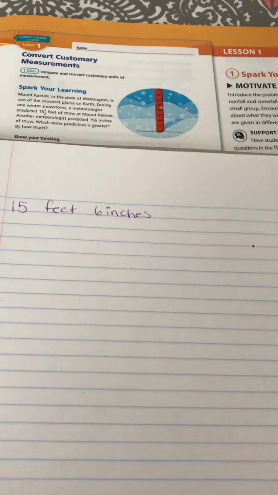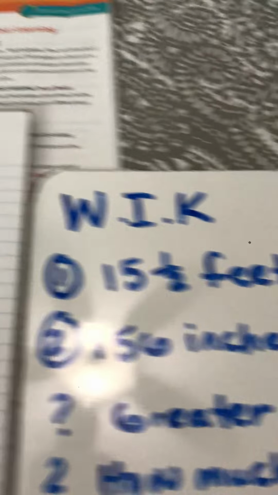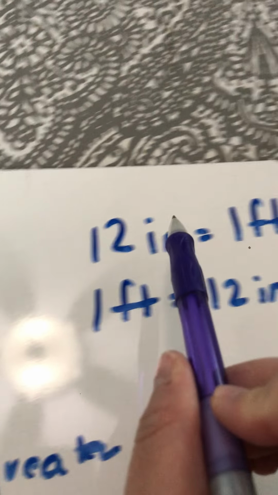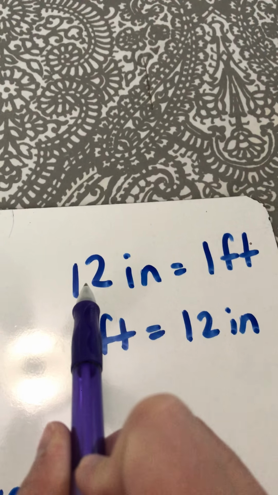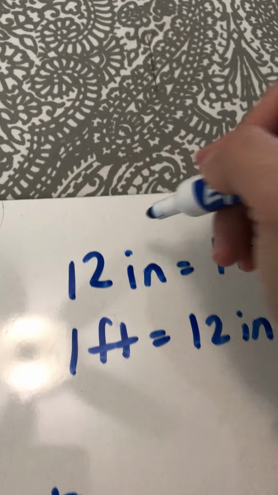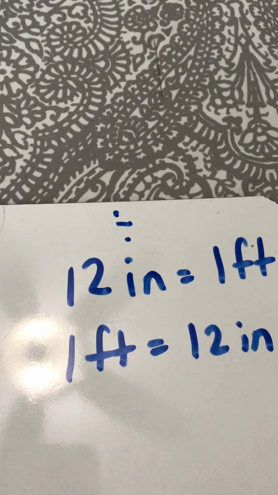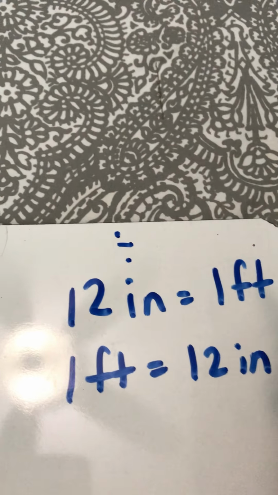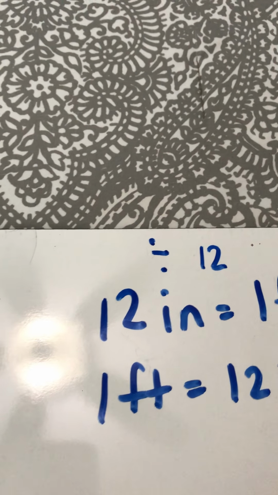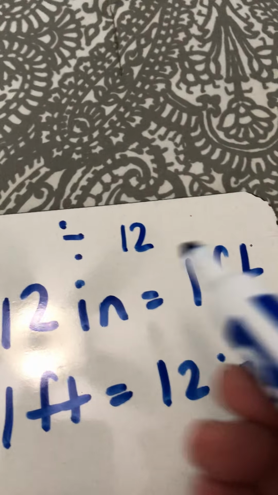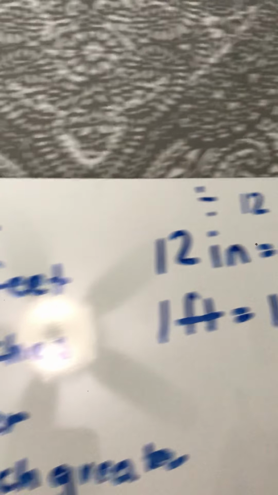So now I'm going to solve for 156 inches. So I want to make these inches into feet. So I'm going from inches to feet. The number is going from 12 to 1. How does it go from 12 to 1? Well, we're obviously dividing, because if we multiply 12 times something, it's not going to equal 1. So we're dividing 12 divided by what makes 1, and it is 12. So I have to divide my inches by 12 to see how many feet I will get. And that is what I'm going to do right now.